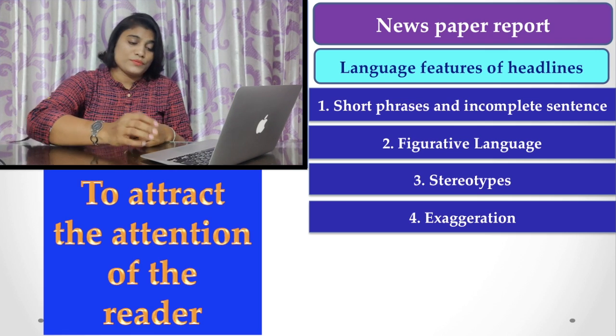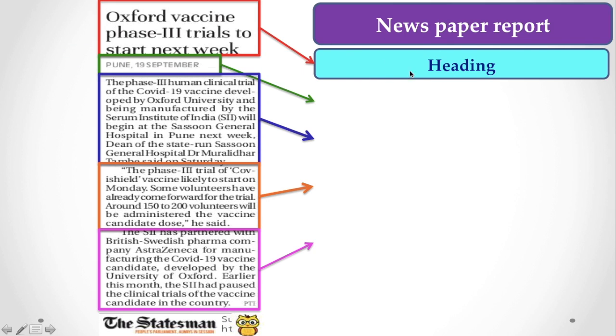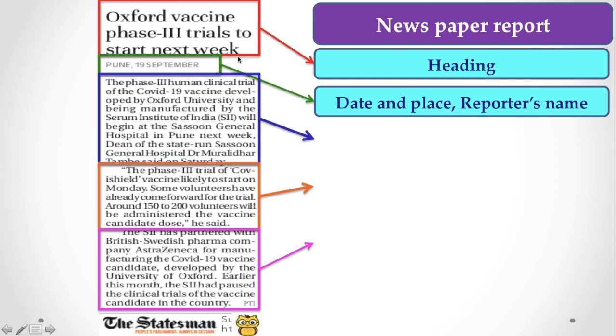Now, this is an example for you again. First of all, you have to put a title here, a headline, followed by date and place, and here there is no reporter's name because it is a purely newspaper report, and it may be a staff reporter or by PTI.